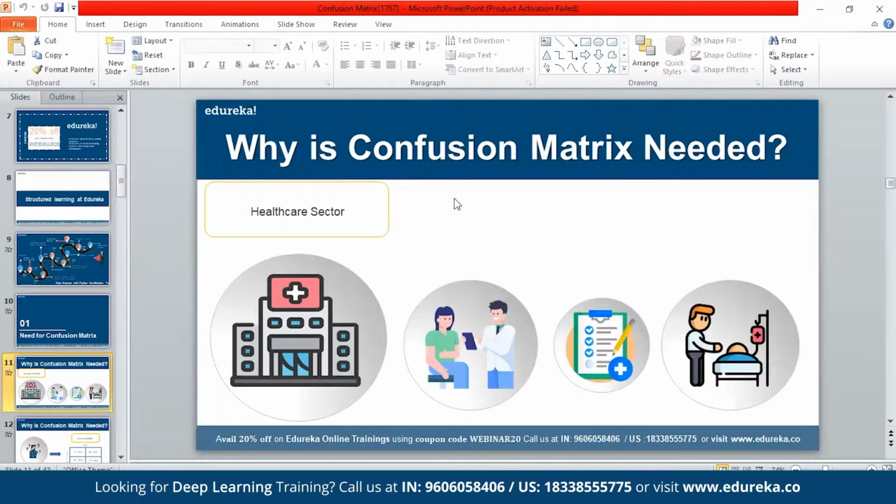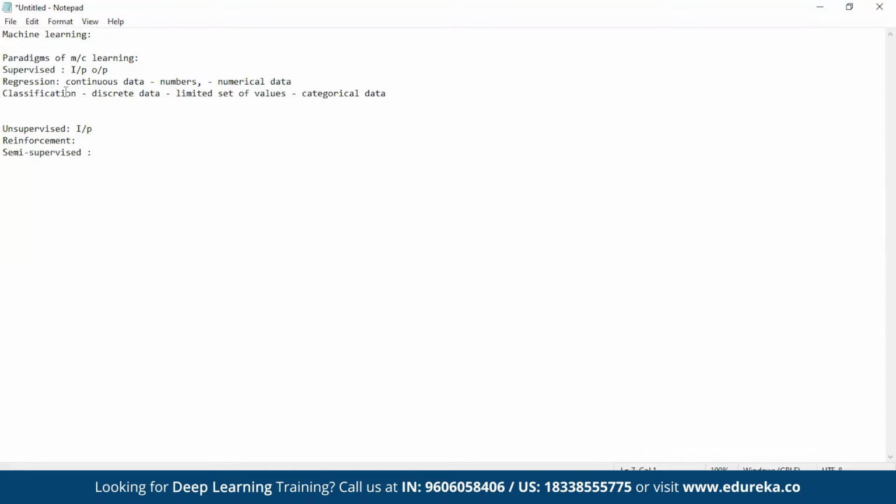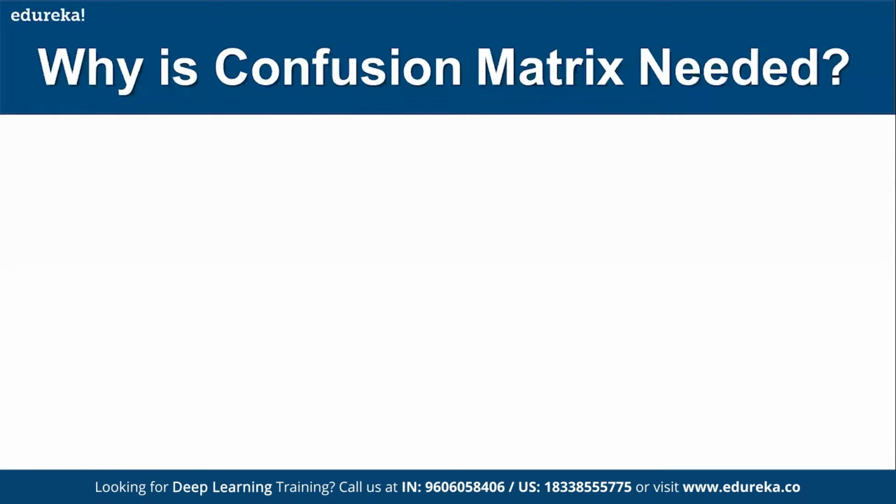So confusion matrix is basically for classification algorithms only, and it can be done only when the output is known, or you know the true values. What are going to be the true, correct values? You should be knowing it. Then only this will be applied. So one of the learners said it will actually learn from the data set, that's correct, but it applies only for classification, not for anything else, only classification. Okay, so that's where our confusion matrix comes in. You can say confusion matrix, or sometimes people call it an error matrix. It is more about evaluating the performance of the classification algorithms.